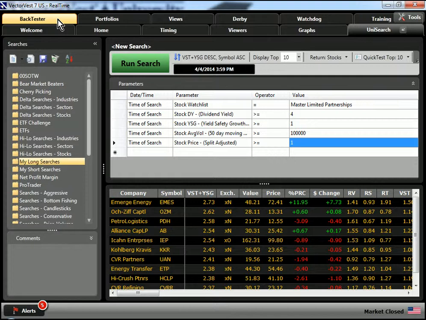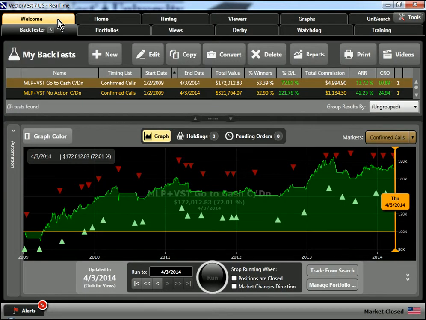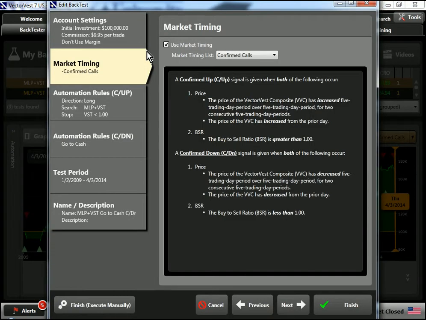From here, I'll go up to our backtesting tool, and I've run the test in two different ways. I started back in January of 2009 to give it a good 5-year look back and took it right up to yesterday's close. Let's take a look at the settings we used, which will be available to you from the strategy section of tonight's views. You can click and get the backtest settings.